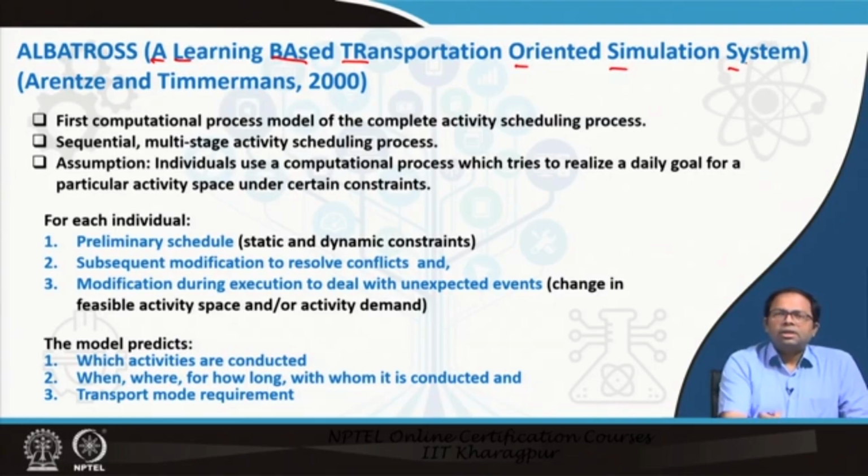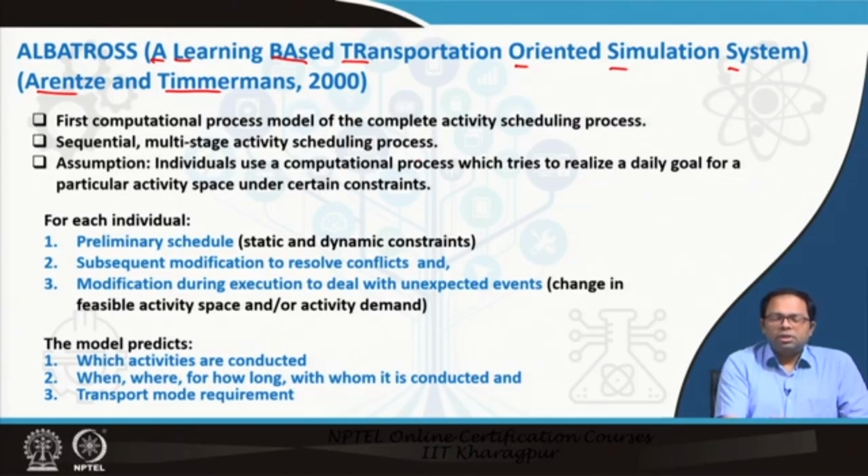So, it is learning based, so it depends on certain learning algorithms, and it was developed in Netherlands by Arentze and Timmermans. First computational process model of complete activity scheduling process. Then it's sequential, it does it in stages, it doesn't do it jointly. It's a multi-stage activity scheduling process.